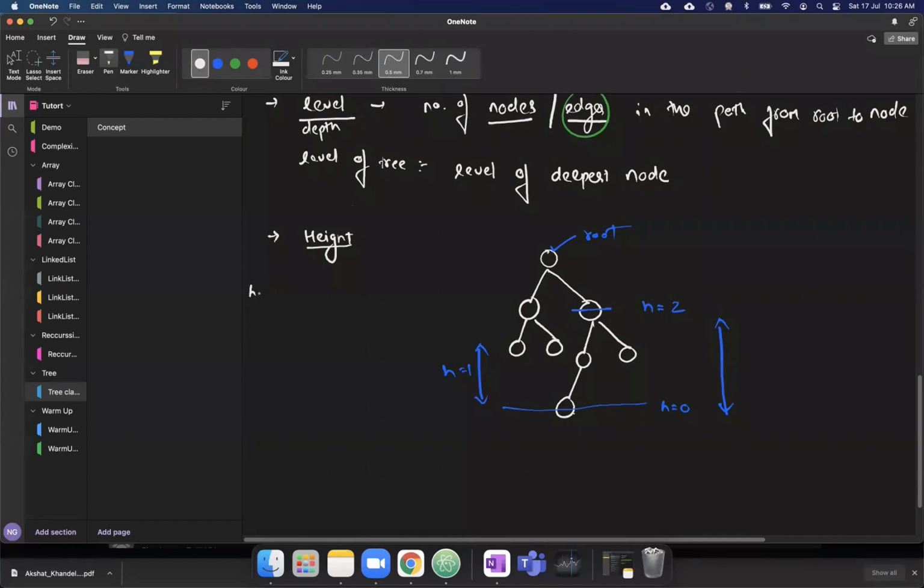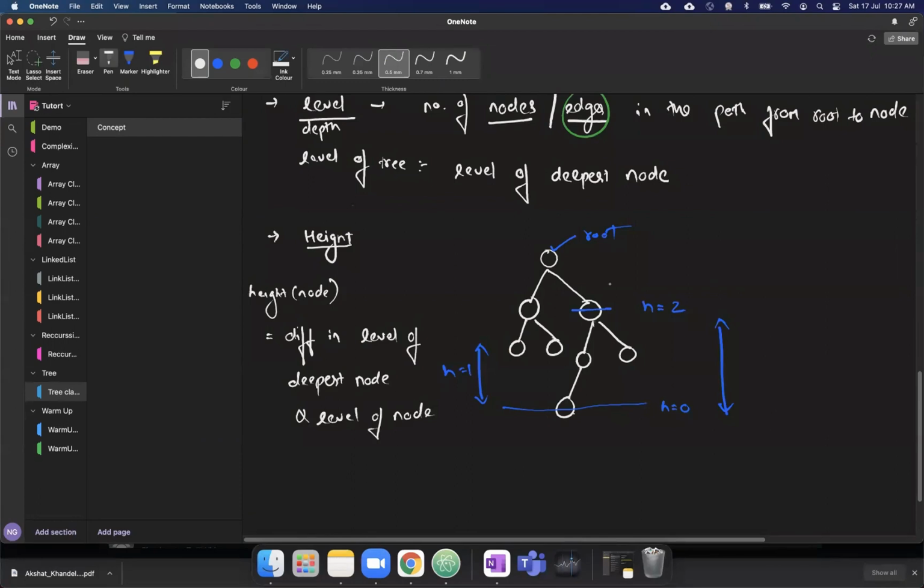Height of a node is equal to the difference in level of the deepest node and level of the node. Okay.